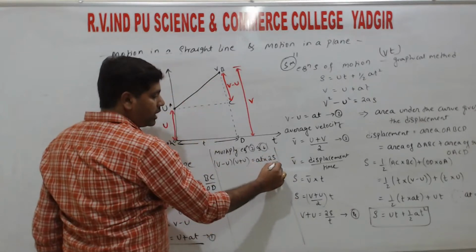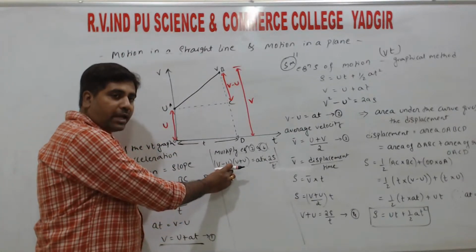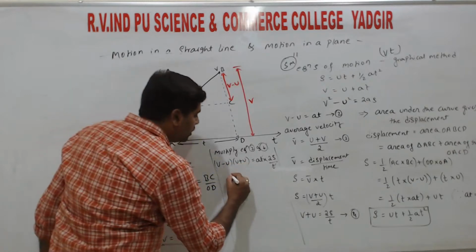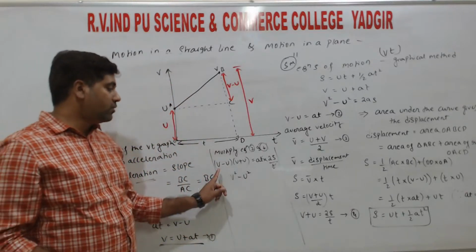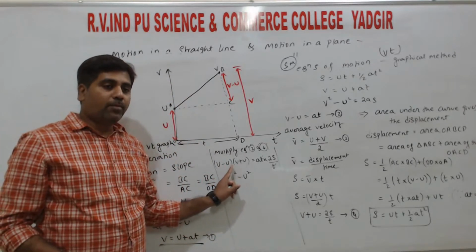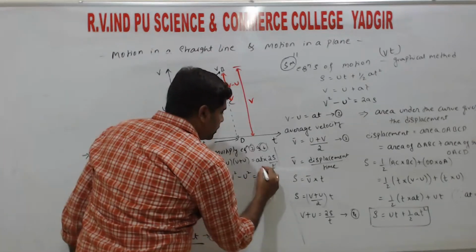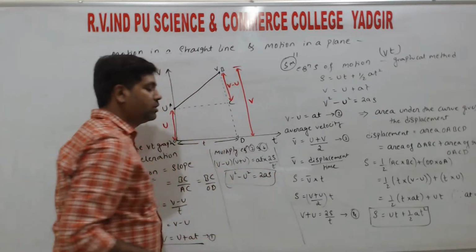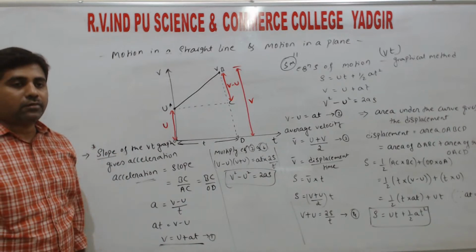So in the numerator t and in the denominator t get cancelled. So this is in the form of (a minus b) into (a plus b), or (a plus b) into (a minus b), so that we can write v square minus u square, that is the a square minus b square formula, which is (a minus b) into (a plus b), or (a plus b) into (a minus b), right? So v square minus u square is equal to 2as. So we get the final relation, v square minus u square is equal to 2as, right?